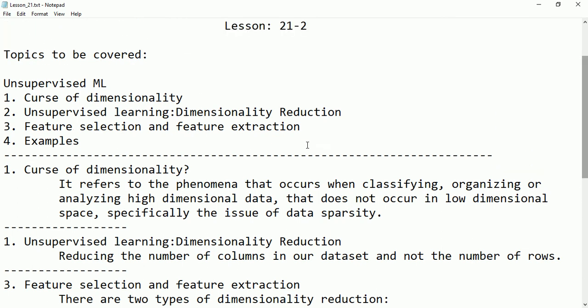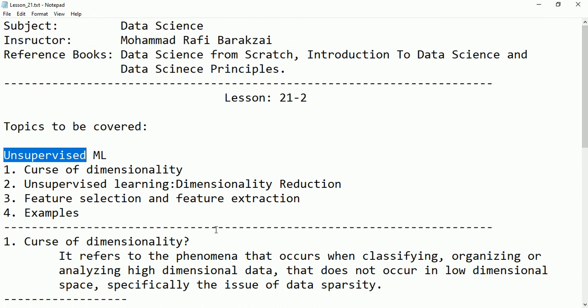Since it is an unsupervised model, the model itself decides which columns are more accurate and more related, so it will be clustering and grouping those columns. Based on that, the model will be built. So I hope you understood all these things, friends.